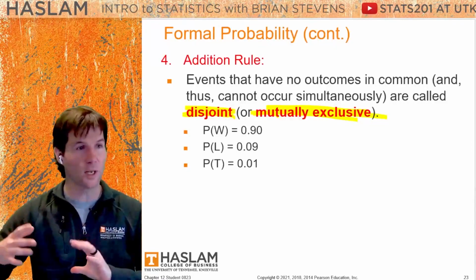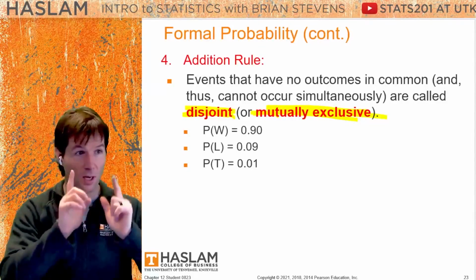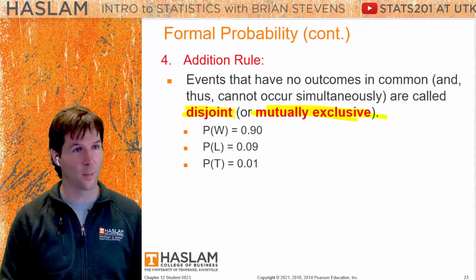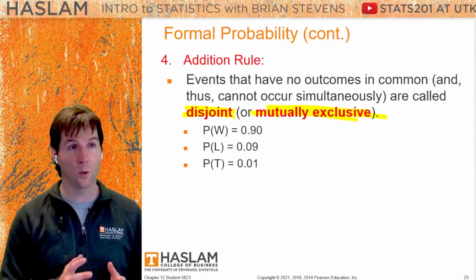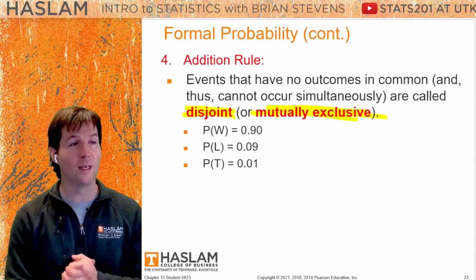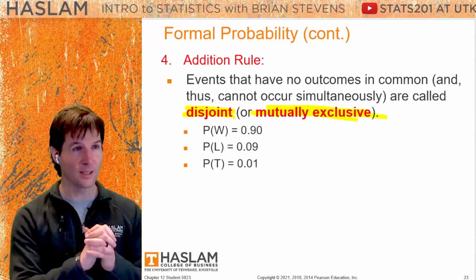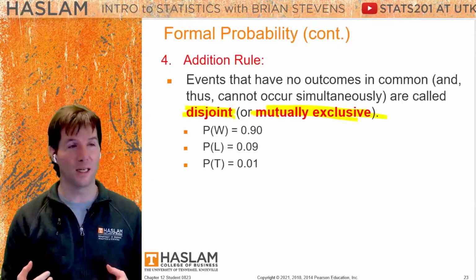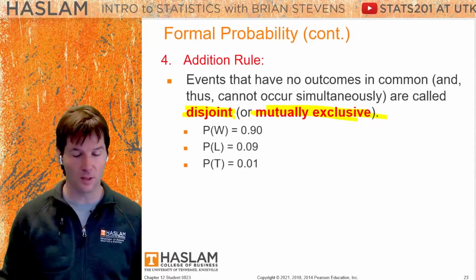You can't go to the pet store and get a dog and a rabbit if your parents say you're getting one animal. There's only going to be one outcome to this game that cannot overlap. The probability of winning or losing a game would be 99%. So listen carefully here, the probability of winning or losing would be 99% given these probabilities.